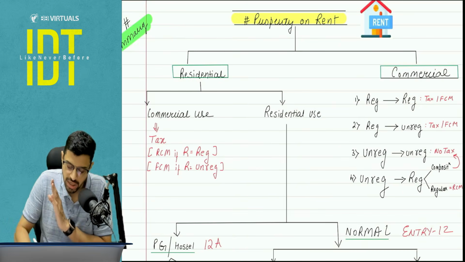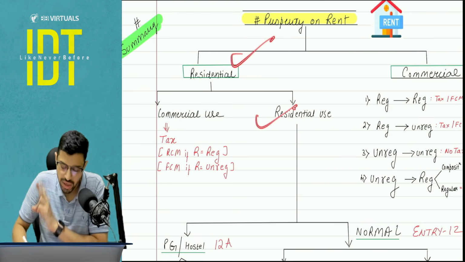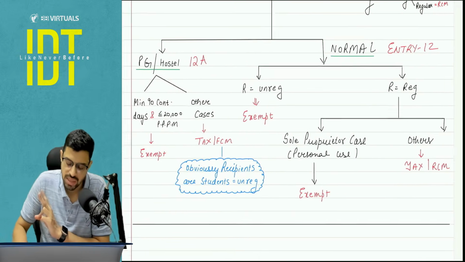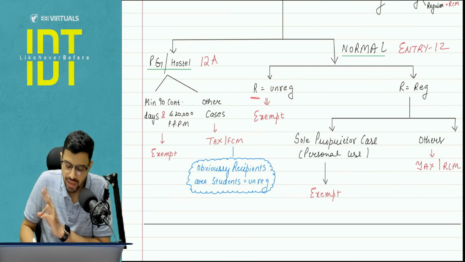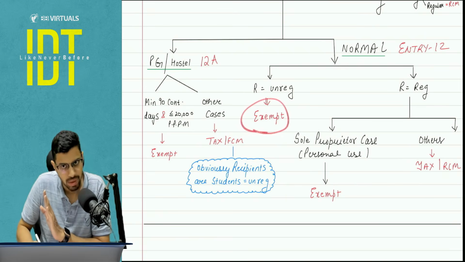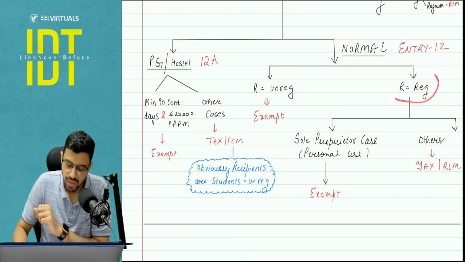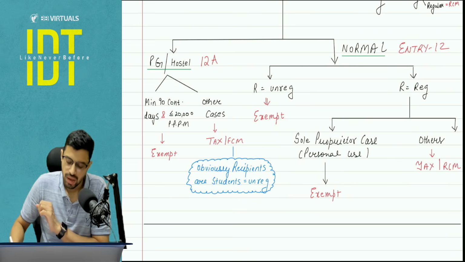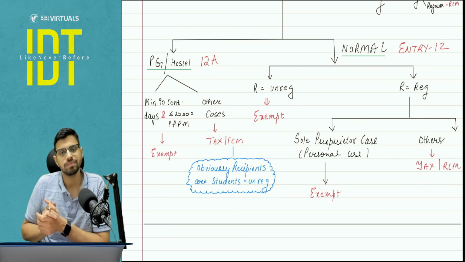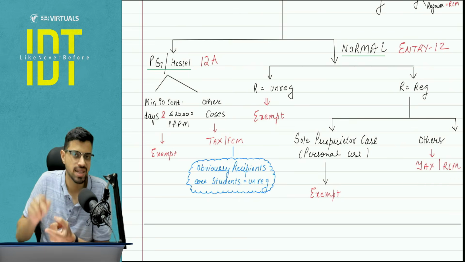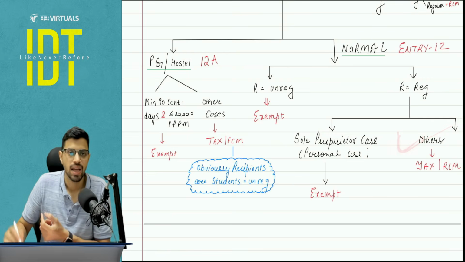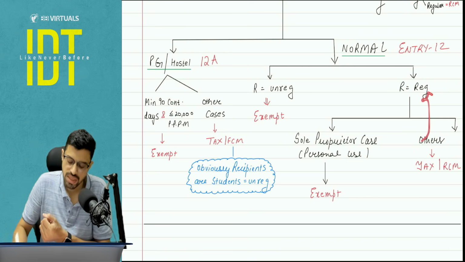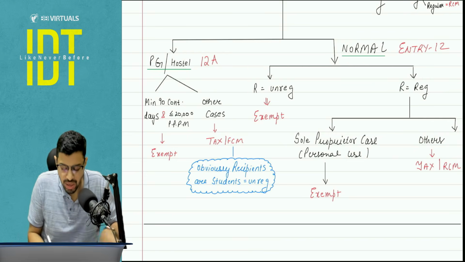Residential property, residential use, 2 conditions are satisfied. The third condition, with respect to entry number 12, is that if the recipient is unregistered, it is exempt. But as I told you, there is one exception: if the recipient is registered but a sole proprietor, it is still exempt, otherwise tax under RCM. Tax under RCM because it's a residential property given to a registered recipient.